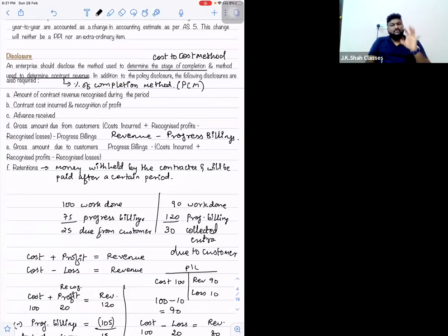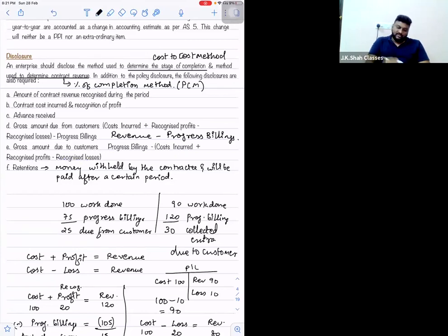But on the other hand, the revenue recognized in the books is only 90 rupees and the progress billings are worth 105 rupees. So can I say you have collected more than what you have recognized in the books? So technically 15 rupees is called gross amount due to the customer. We have just changed the formula, the opposite formula. Progress billings are now greater than the revenue.